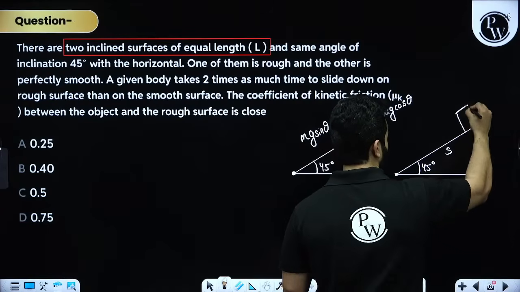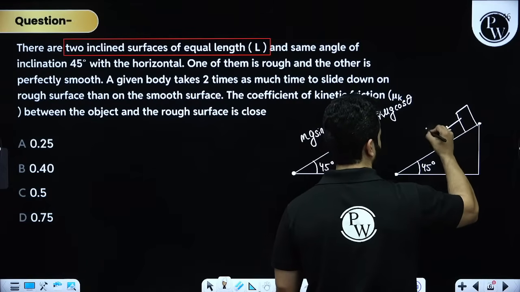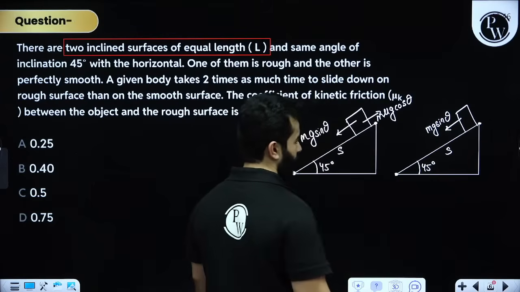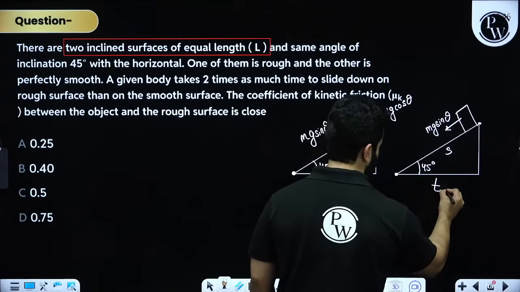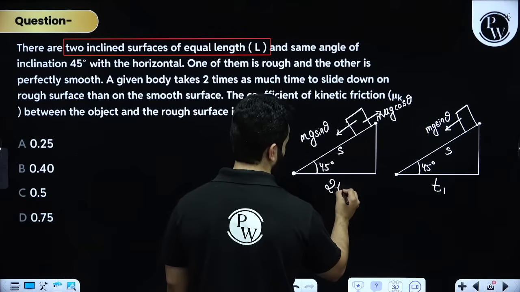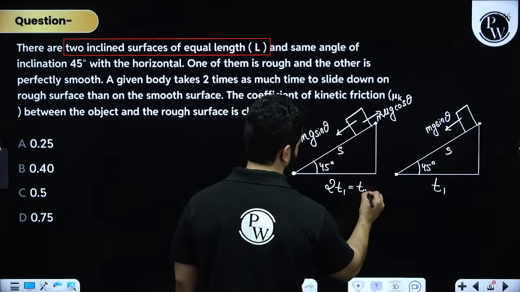We have the same block and now we have only one force, that is mg sine theta. Let's say the time taken by this is t1. So the time taken by the other will be 2 times, that means 2 times t1. So this is t2.